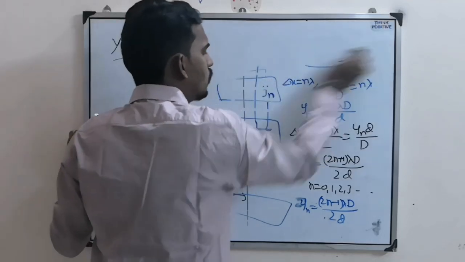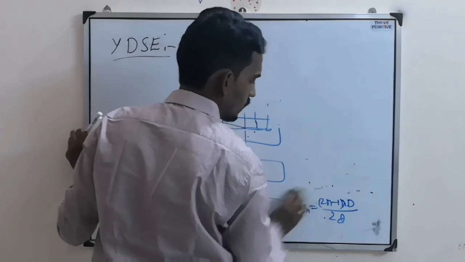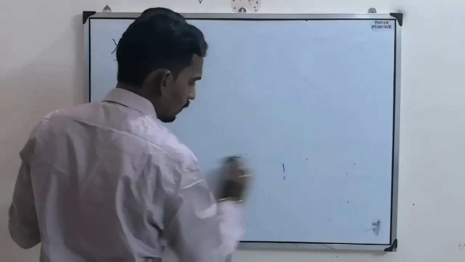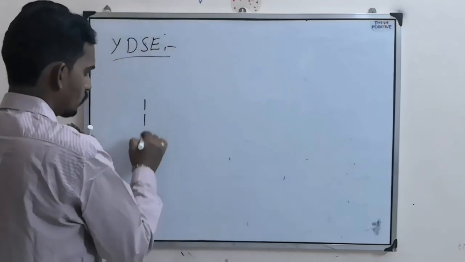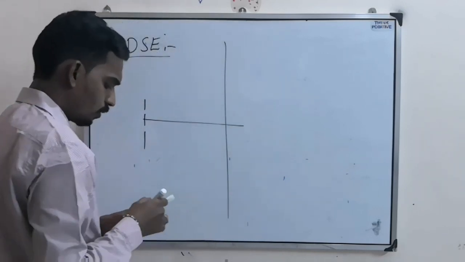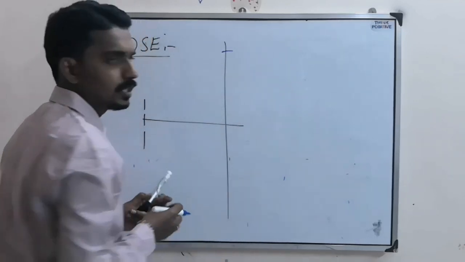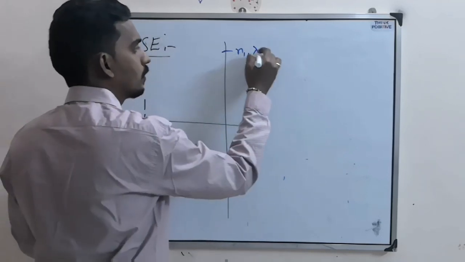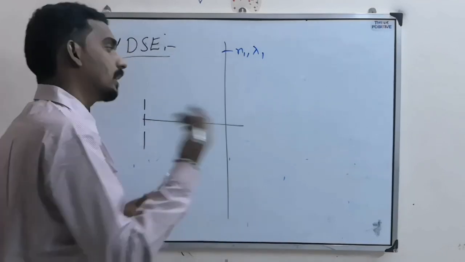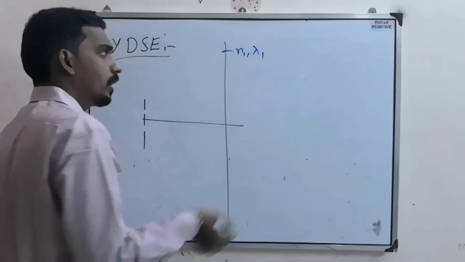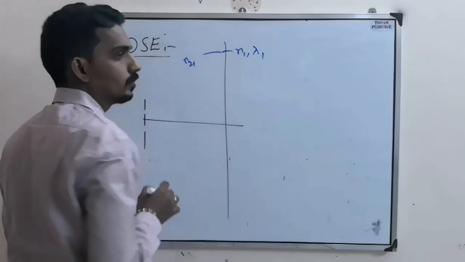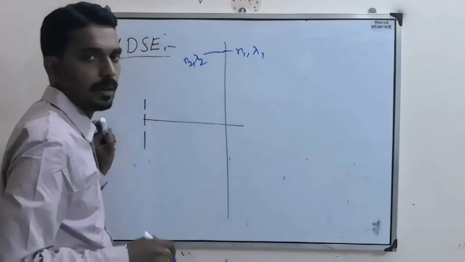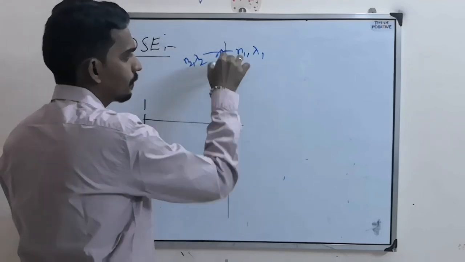Now, here one more condition also they used to ask. What is that condition? Suppose you have used first one wavelength lambda 1. So these are the two sources and this is the screen. Now you have used first lambda 1 and at a particular position, at a particular distance, you got n1th bright fringe for lambda 1. Now you replace the light with another wavelength, another light lambda 2. Now at the same position you got n2. Suppose initially third one, next fifth one, something n2 bright fringe for lambda 2. So both distance is same.